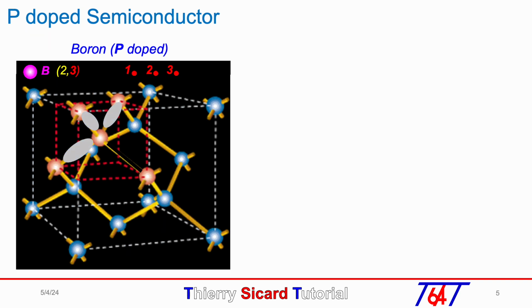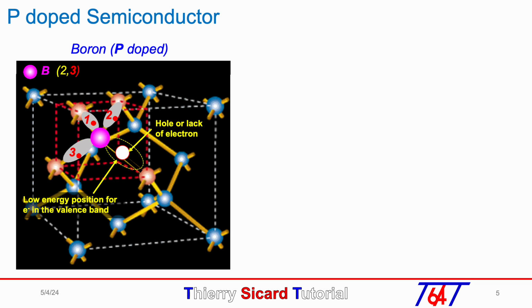In this slide, we will see the P-doped silicon with the boron element. On the top left, we can see the boron atom in pink with 2 and 3 electrons on its external shell. If one silicon atom is replaced by a boron atom in the crystal, the 3 electrons will be used for 3 covalent links, but the 4th covalent link will miss 1 electron. This lack of electron is called a hole. The hole can be seen as a low energy position in the valence band.